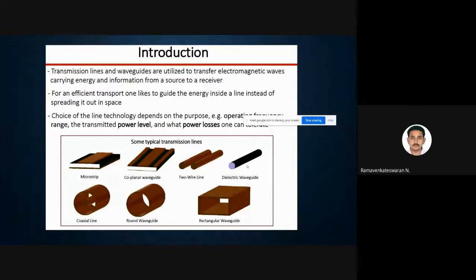Either we can use the 2-wire or dielectric coaxial cable, or I can use these waveguides. You can see this coaxial line waveguide, and this is a round waveguide and a rectangular waveguide. These are metal constructions. With these also I can send the signal. So when I go for higher and higher frequency, I will try to use this kind of waveguide so that my cost will reduce compared to coaxial cable at higher frequency, and also I can send higher power. That is one more important advantage of the waveguide compared to coaxial cables or 2-wire lines.